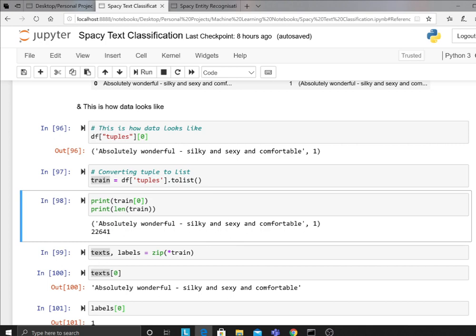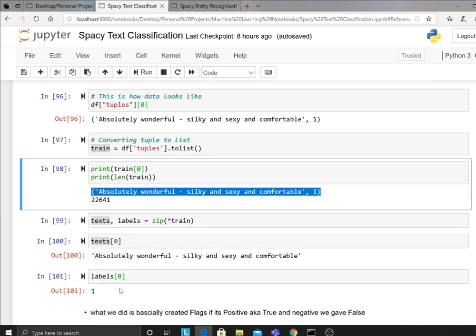So text would be on the text, label is going to be on the label. So we destructure the data. You'll ask me, Saumil, why did you do this? Like, you had X and Y column, right? Couldn't you just use that? Why did you have to first count into tuple and then zip it? Hey guys, I know what I'm saying, because down the line we need that format. So trust me. So we destructure the format.